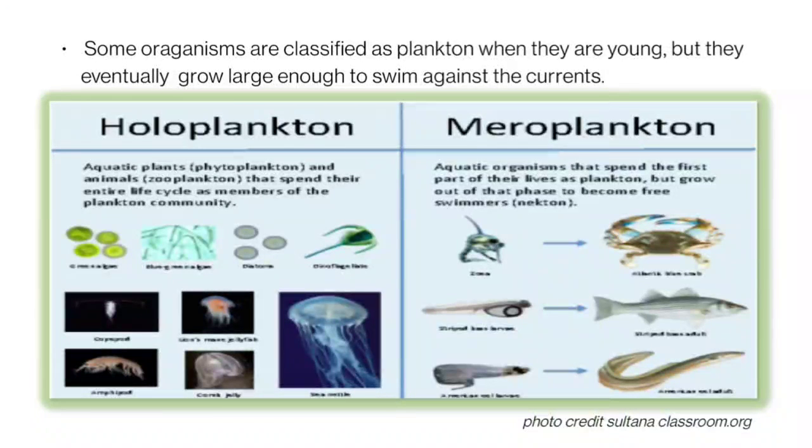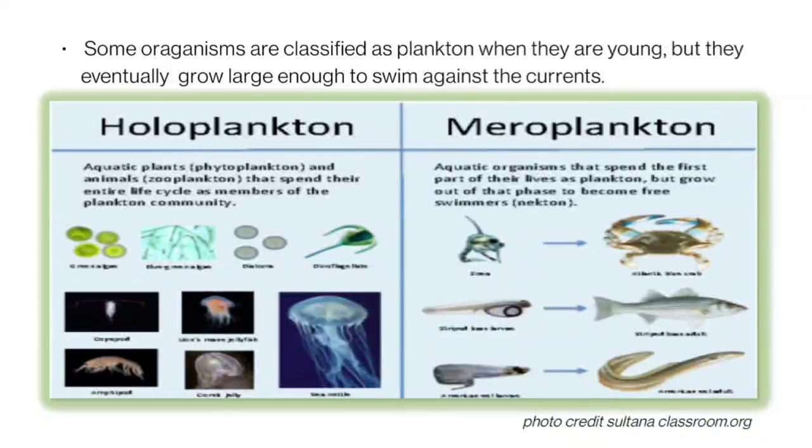And next one is the meroplankton. They are aquatic organisms that spend the first part of their life, means their larval stage, as a plankton. And after their growth, they get out of that plankton community as free swimmers. Examples are zoea, which is a larva of the crab, and fish larvae.